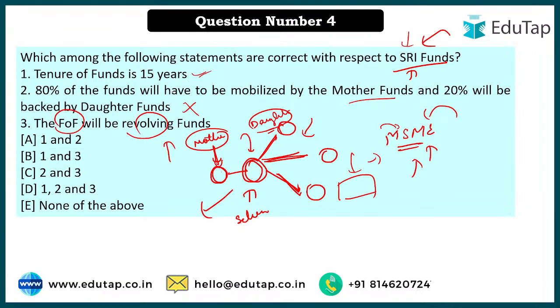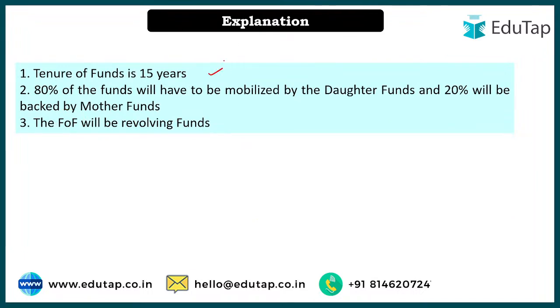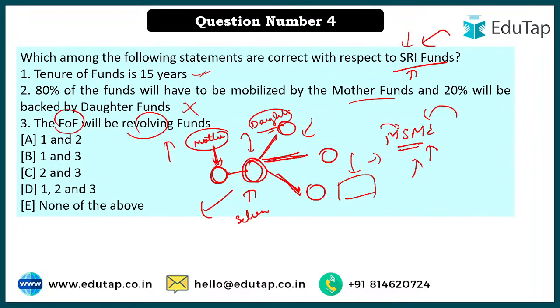So the tenure statement is true, the second statement is wrong, and the third statement is true. The funds tenure is 15 years. So your option number B, whoever was saying option number B, all of those are correct. And this particular scheme, we studied about it. What was the news? We covered that in our session also. The news was that in the northeast region, because we want to promote the northeast region, various schemes were implemented, and SRI funds was in news, and that is why we talked about what the scheme is all about and how it will contribute to the development of MSMEs, especially in the northeast regions, tribal regions, right?